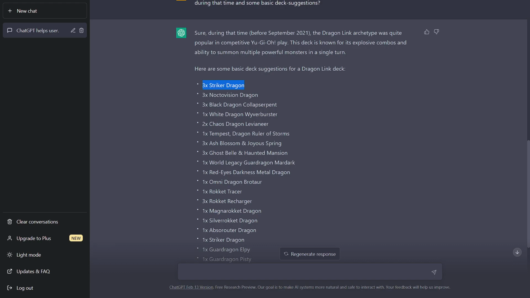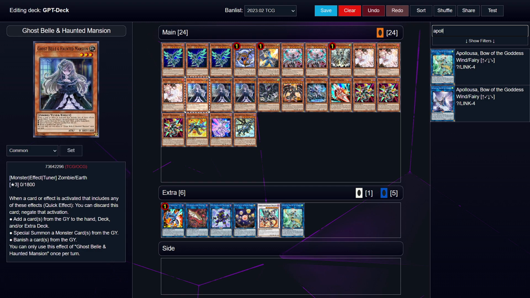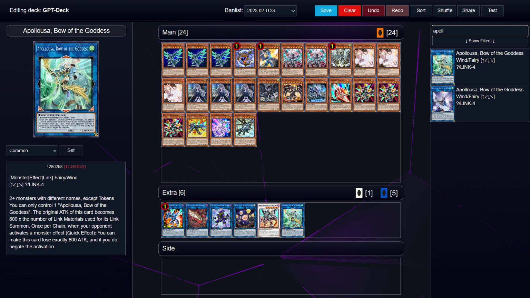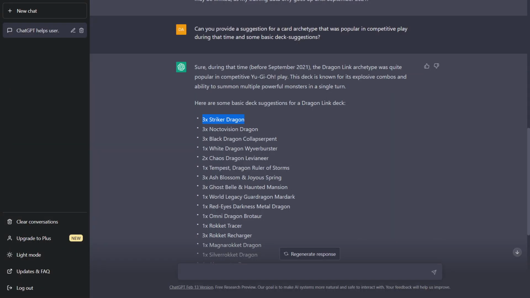This might also just be a translation error, and this might just be a main deck monster that he wanted to play right here. But currently we are missing a total of 16 main deck cards and 9 extra deck cards. In that case, I would like you to recommend a total of